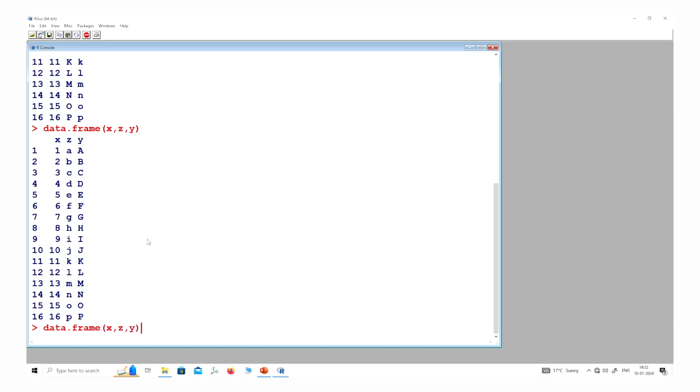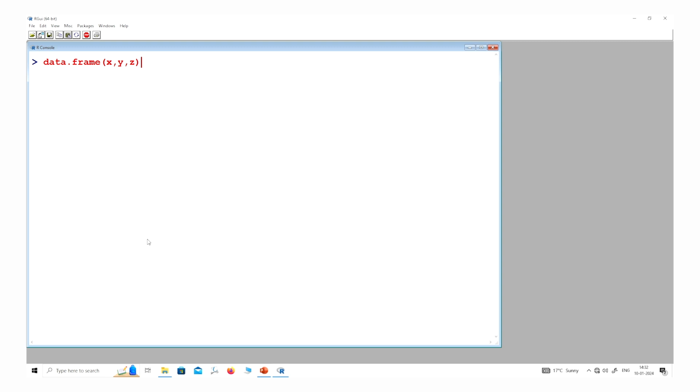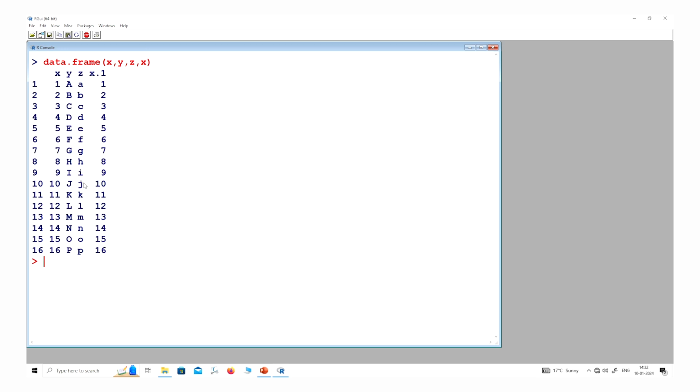And even if you try to make some changes, for example, if I take x, y, z, and I want to write once again x, and I add it here, you see without any problem it is coming, right? This x.1 is the name which R has given automatically to x because x is already here, but anyway there is an option to change the name of the variables also without any problem. So this is how data frame is helping us.